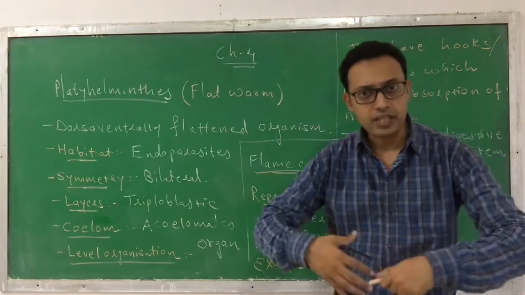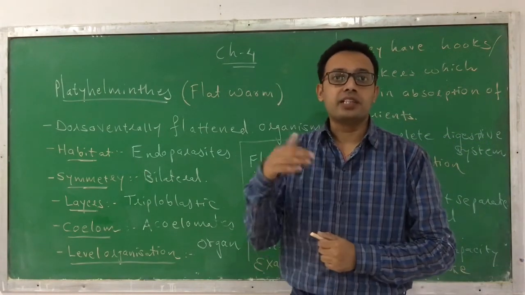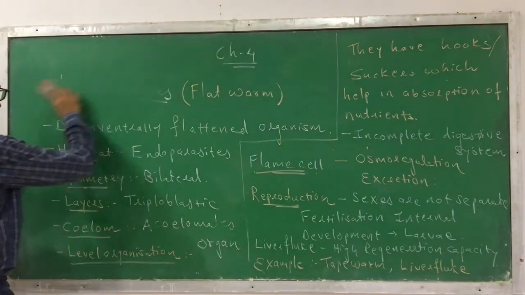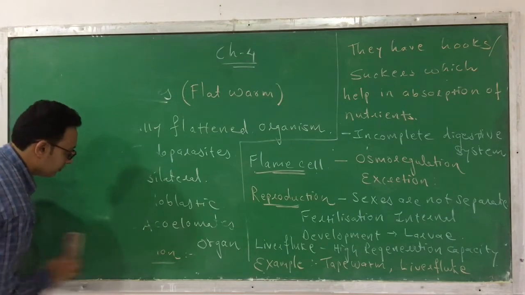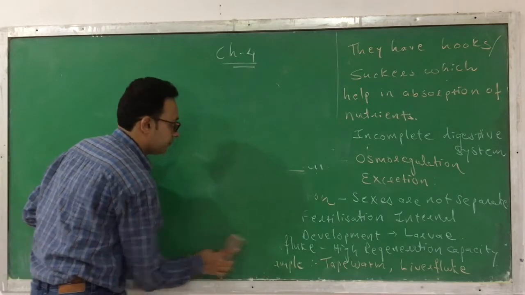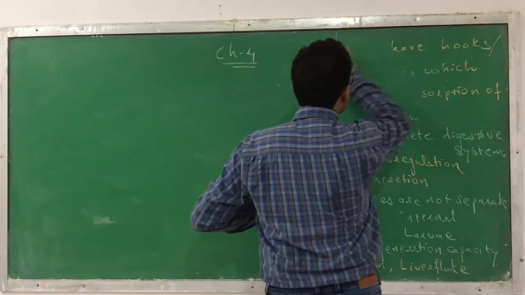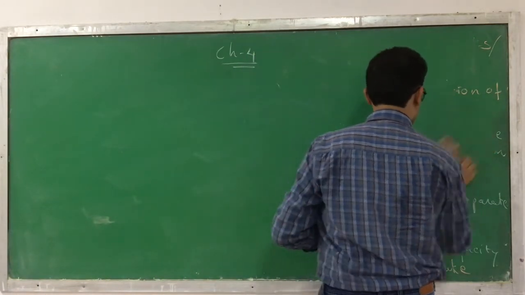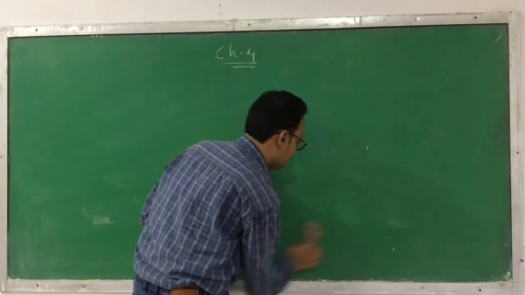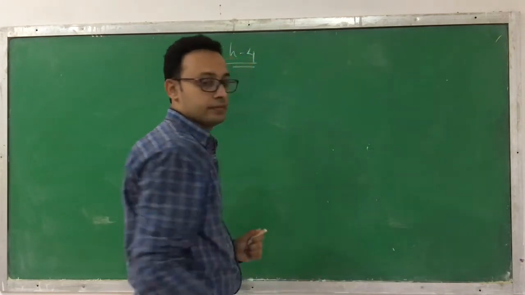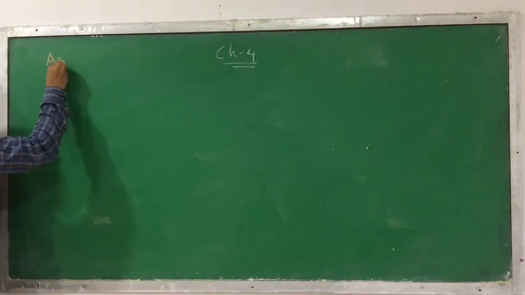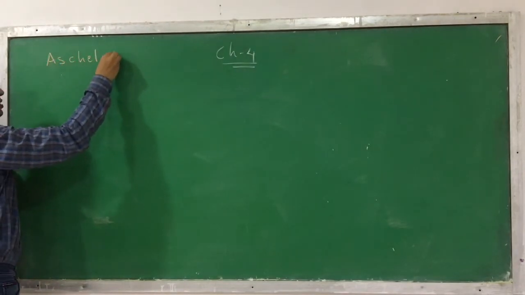Now we are moving ahead with the next phylum, which is called Aschelminthes. So let's discuss Aschelminthes.